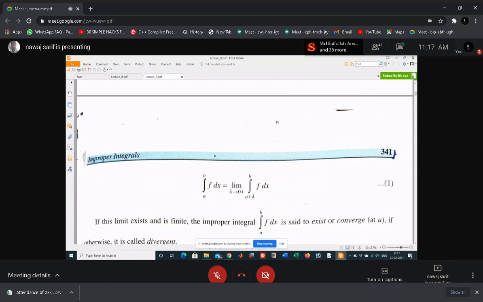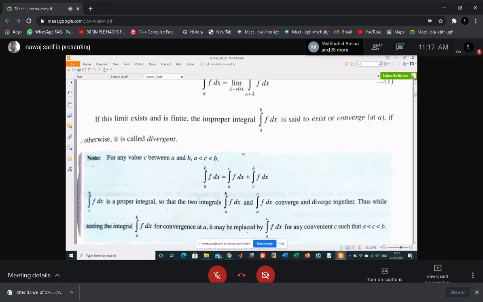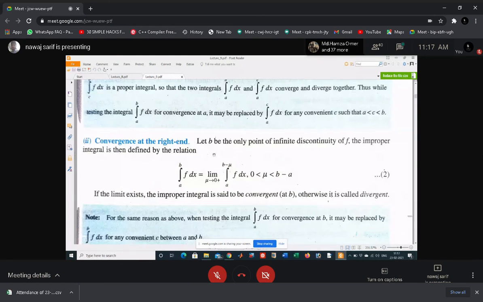So that's why, if your point of discontinuity is a, then add a small number lambda and take the limit. And if your point of discontinuity is b, then subtract mu from b. If the point of discontinuity is b, then this will be the integral.